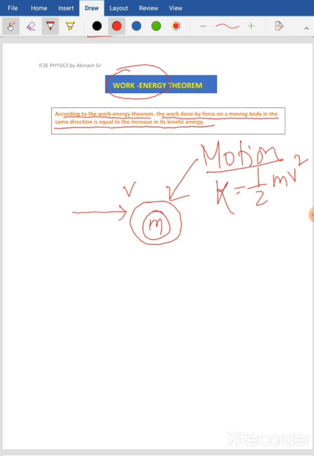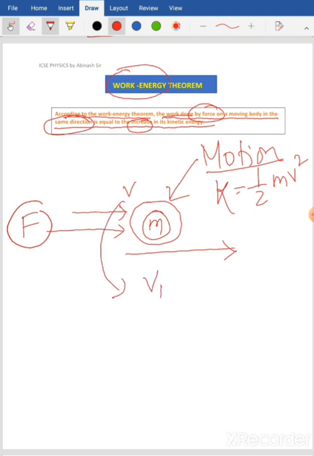Now the work energy theorem says that you are applying a force F on this body which is already in motion, in the same direction as the direction of motion. So what will happen? Will its velocity increase or decrease? Its velocity will increase.